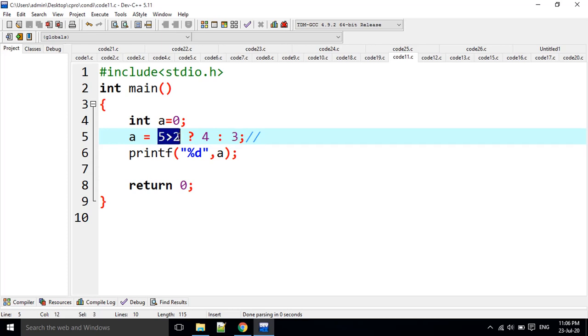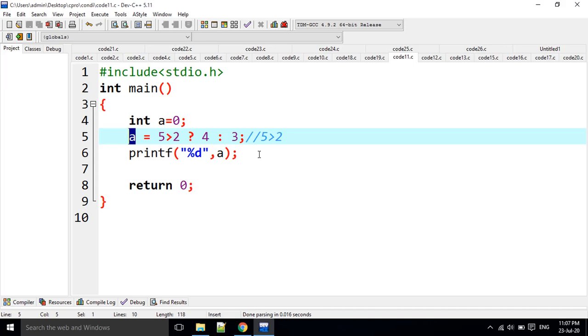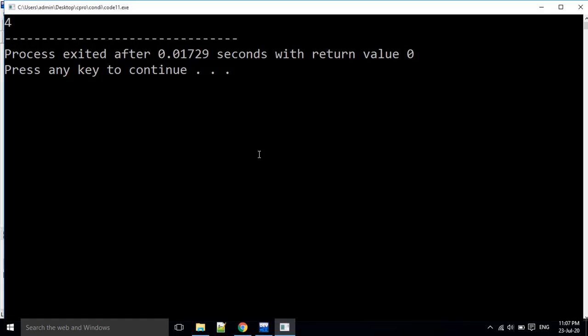Here, 5 is greater than 2. Is it true or not? Yes, it is true. Then 4 is assigned to A. For example, if I execute it, the A value is 4 here.